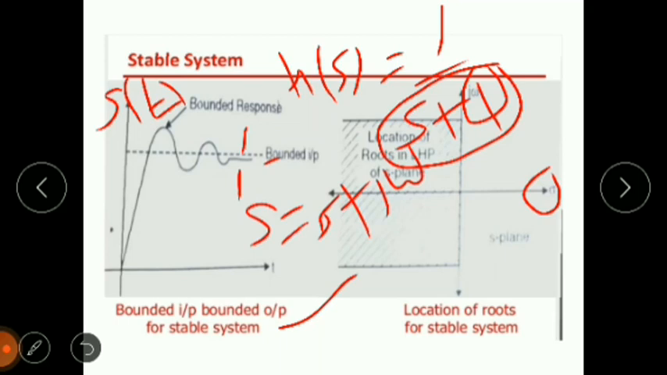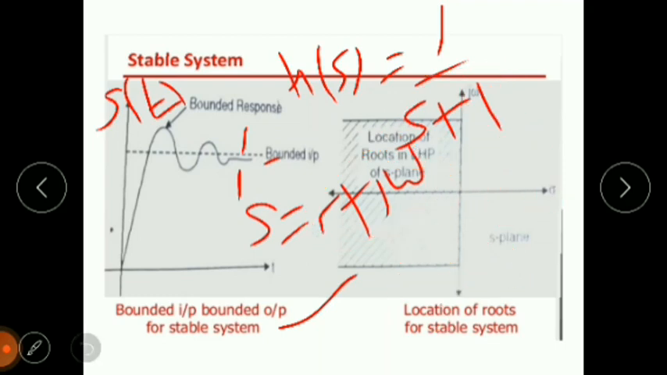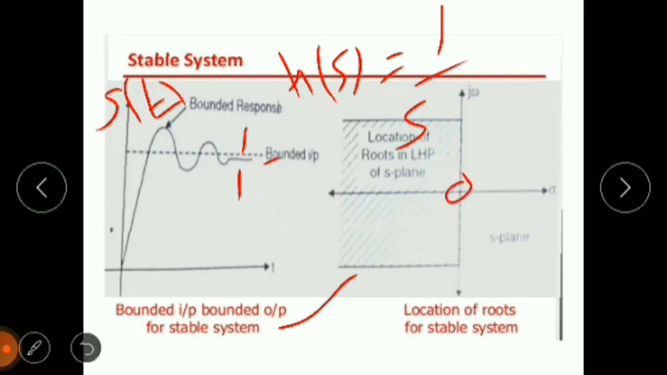Left hand side means when the value of s is -1, and for s we put sigma plus j omega. So the real term is -1, sigma is equal to -1 and j omega is equal to 0. We have to put this value on our graph. So j omega is 0 and sigma is -1 over here. We can say our pole will lie over here, and that is the left half plane. So we can say the system is stable.